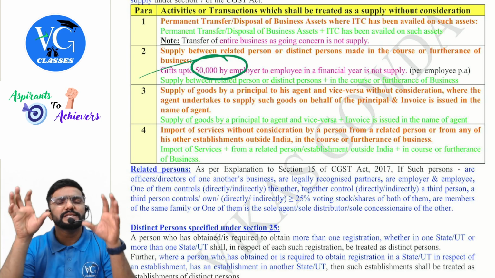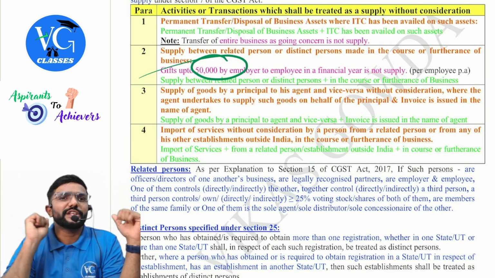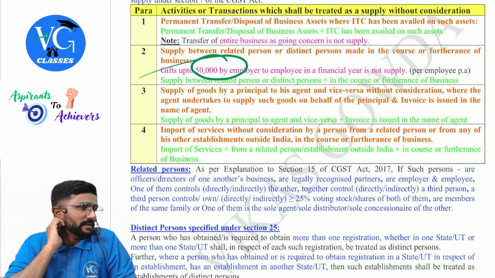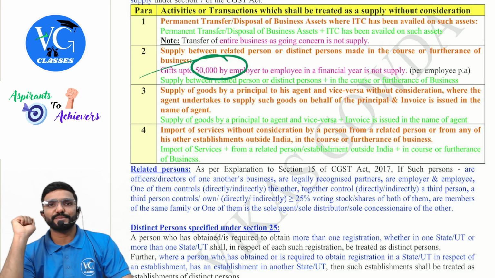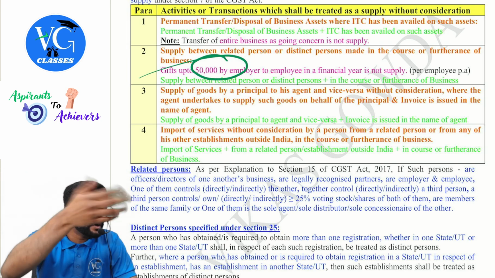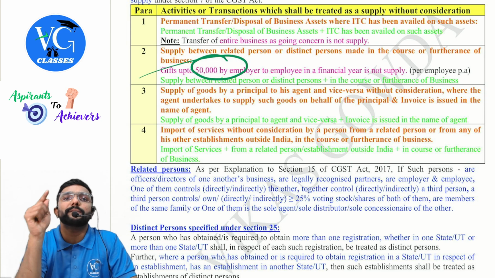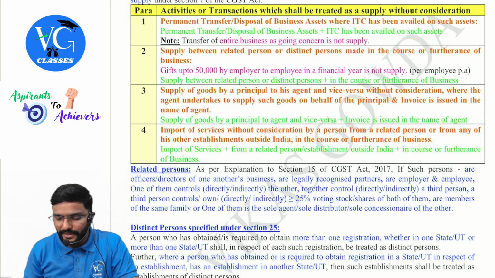Clear? So we will discuss. See, listen. If the amount of gift is up to 50,000, not taxed. If it is more than 50,000, is it taxable, sir? Yes, it is taxed. So 50,000 is for all employees put together? No, per employee per annum. I mentioned to you. Per employee per annum, guys.